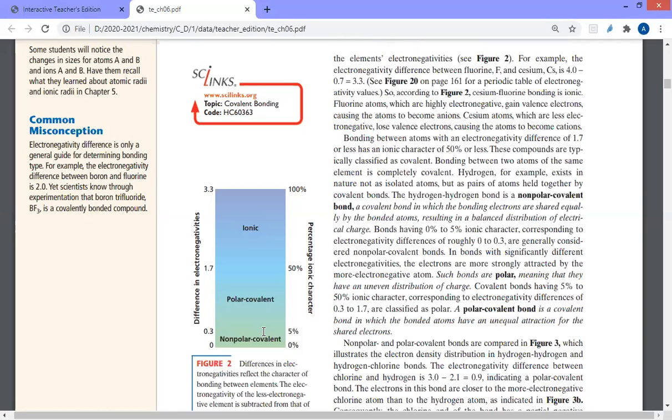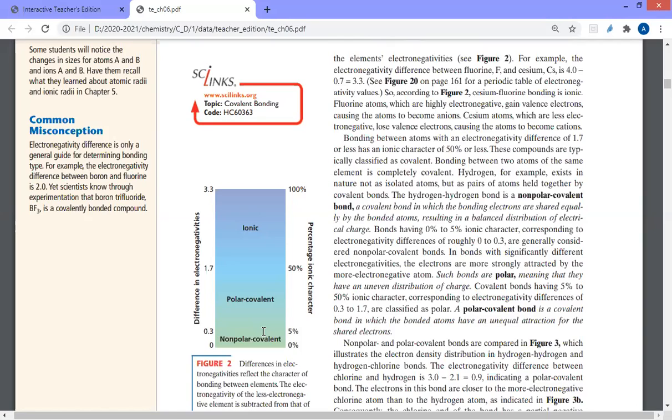So what is meant by polar covalent bond? It's a kind of covalent bond in which the electrons that are shared between the atoms don't spend equal time between the two atoms. They are attracted more toward one of the atoms. The one which has a higher electronegativity will attract them more. Like in water, H2O, oxygen has higher electronegativity compared to hydrogen.